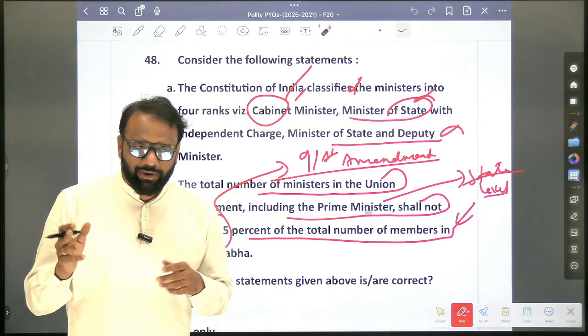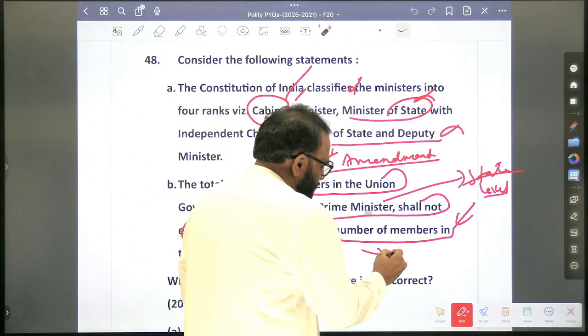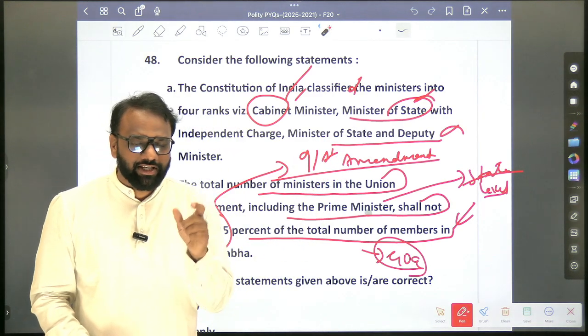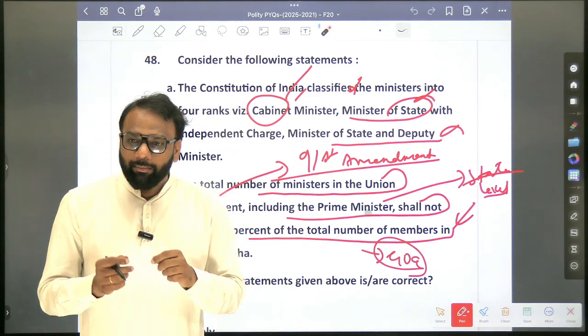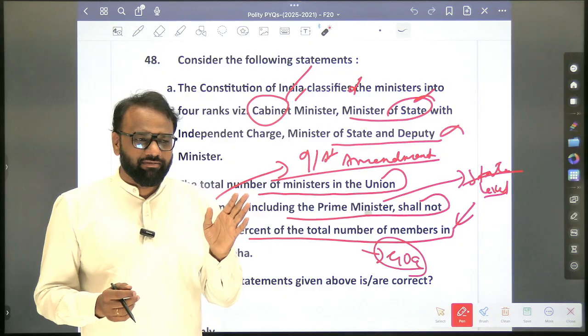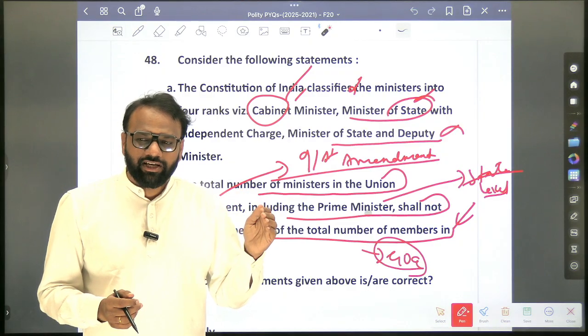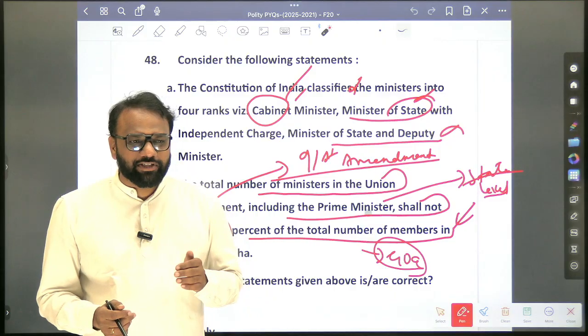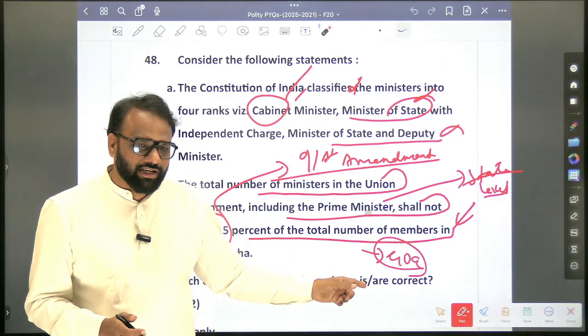Yes. So one famous example is Goa. So what you can do is make a list of states where there is an exception. It means the number of ministers can be more than 15% of the total strength of the Legislative Assembly. So you just make a list.